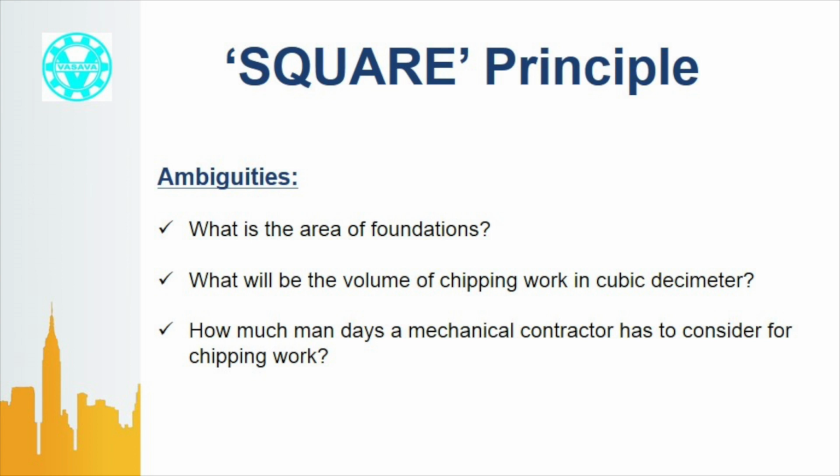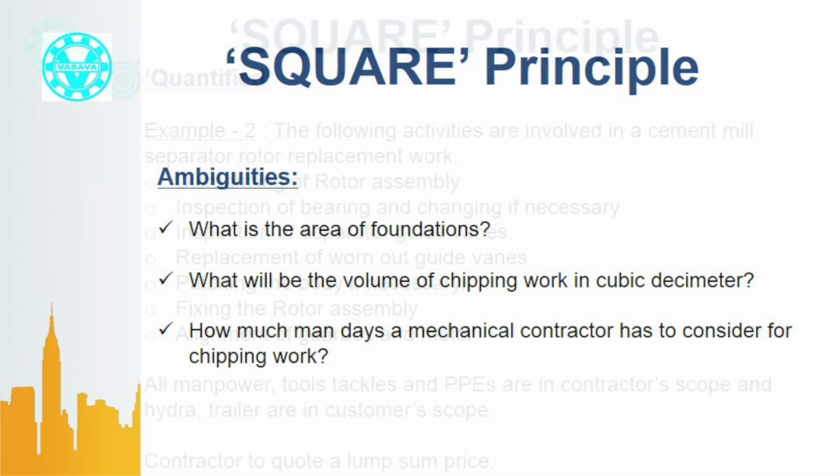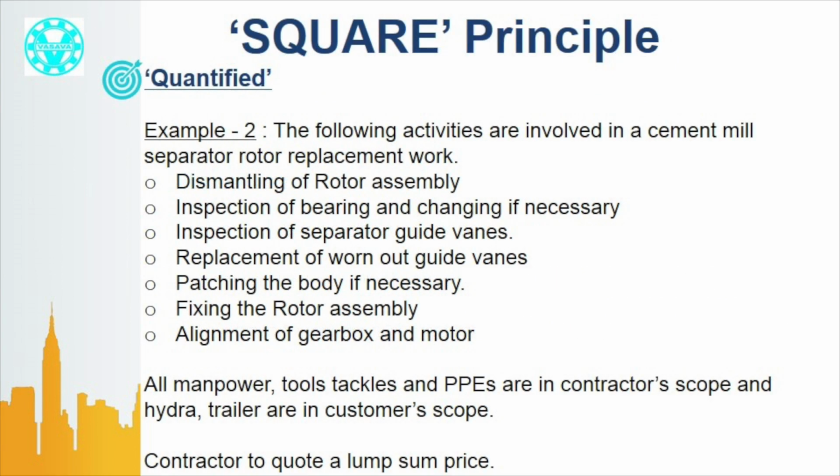There is another alternative. A customer can always ask the bidder to furnish a supplementary price. Let the bidder quote a supplementary rate for chipping of concrete in rupees per cubic decimeter. Let it be paid at actuals. Let us discuss another example. The following activities are involved in a cement mill separator rotor replacement work. This is a part of the tender document.